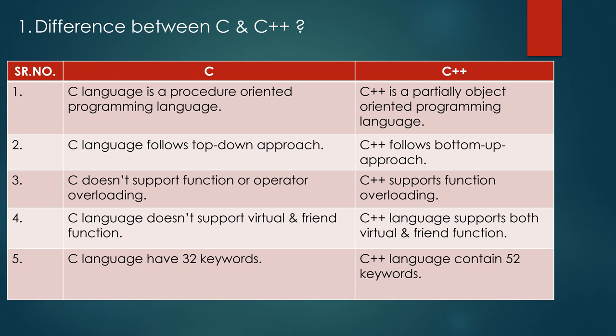C language follows top-down approach, whereas C++ follows bottom-up approach. C doesn't support function or operator overloading, whereas C++ supports function overloading. C language doesn't support virtual and also friend function, whereas C++ language supports both virtual and friend function. C language has 32 keywords, whereas C++ language contains 52 keywords.